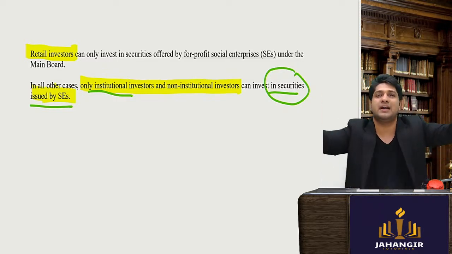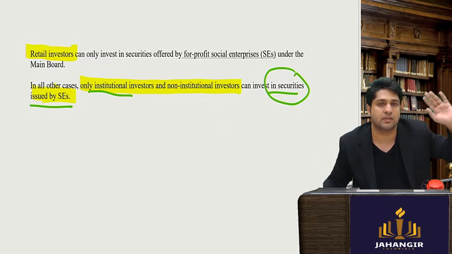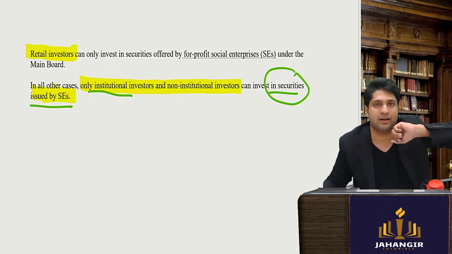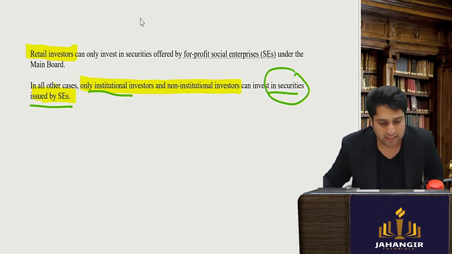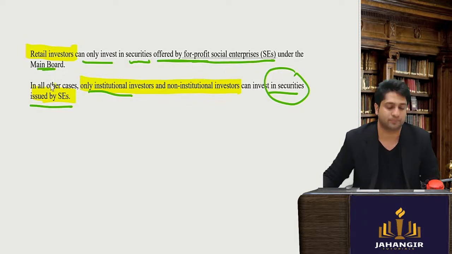So corporates will get listed on this stock exchange and raise from institutions, mutual funds, any corporates that want to fund social ventures. Retail investors, if they want to invest, can only invest in securities offered by for-profit social enterprises under the main board.